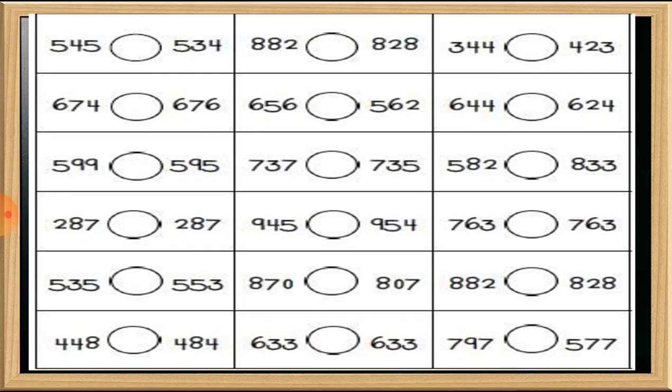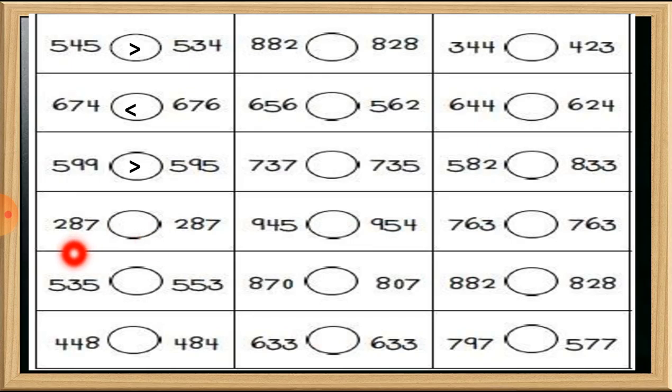Let's see this, here is 545 and here is 534. So 545 is a bigger number. Next one, 674 and 676. So 676 is a bigger number. Here 599 and 595. So this 599 is a bigger number. Here I put this sign.